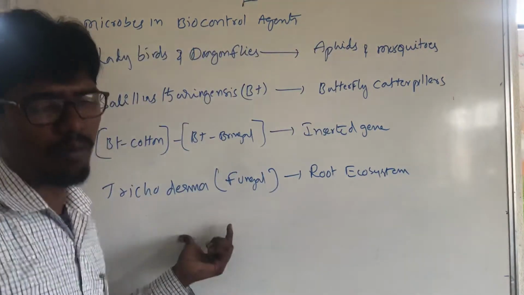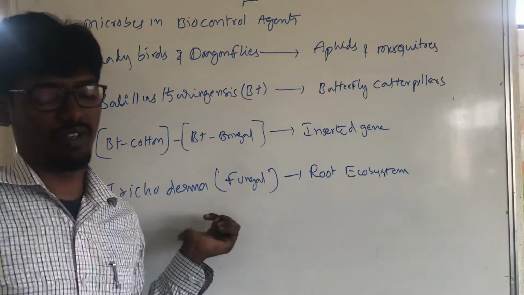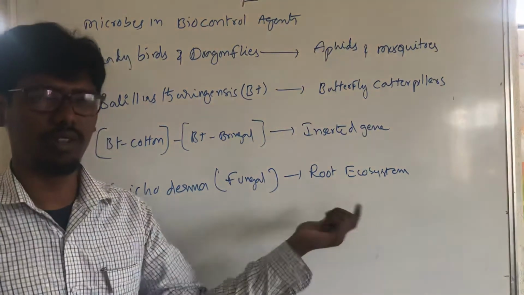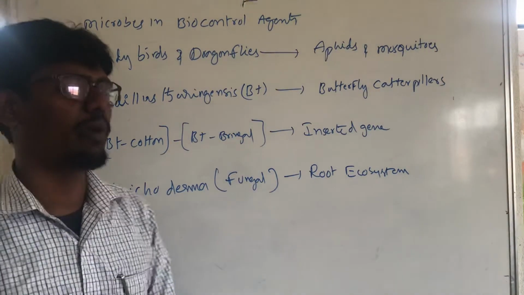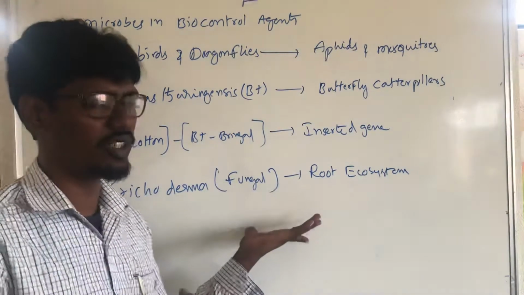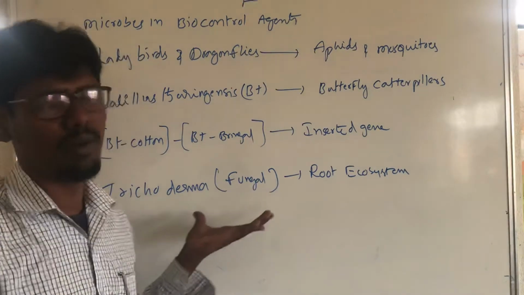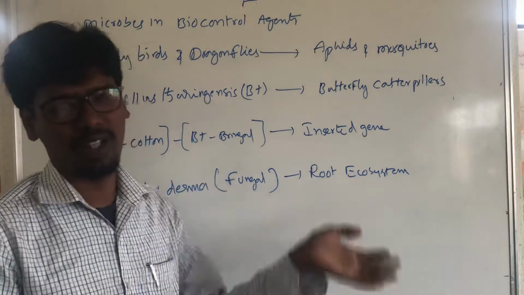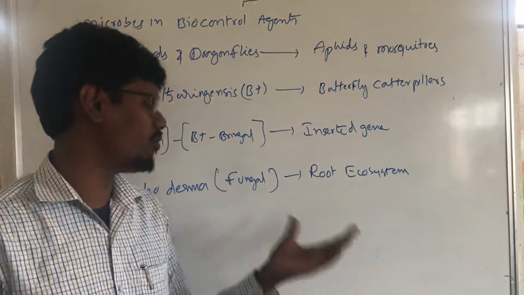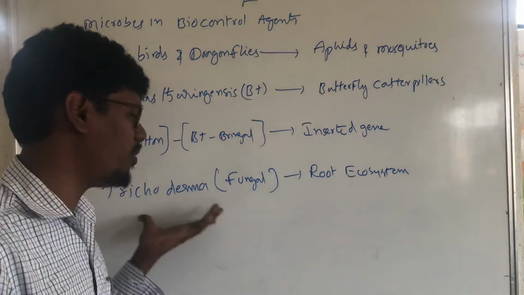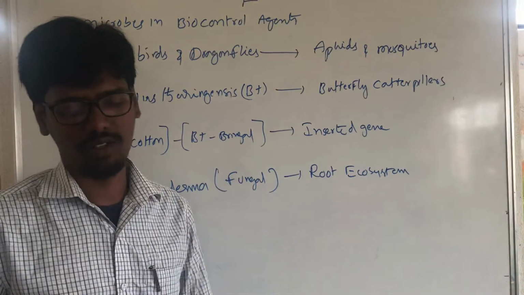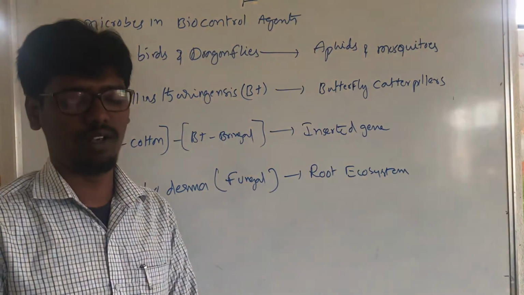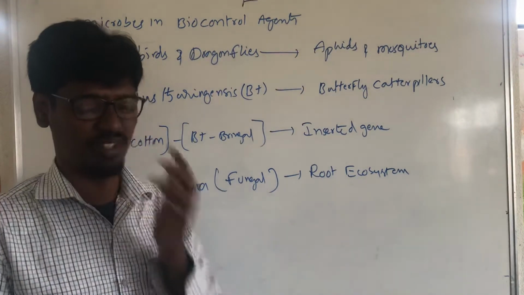Trichoderma is a fungal membrane. It protects the root ecosystem, so whatever pathogens enter and try to kill the root system, the trichoderma microorganisms protect against them and kill the pathogens. Most of the time, trichoderma will be found in the root ecosystem.